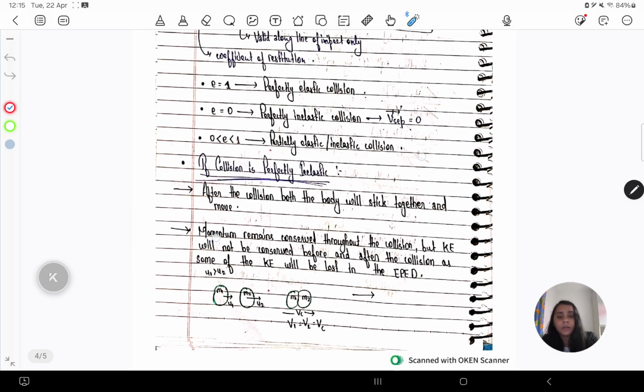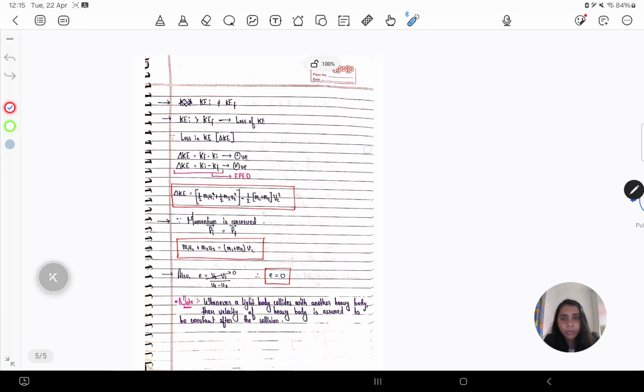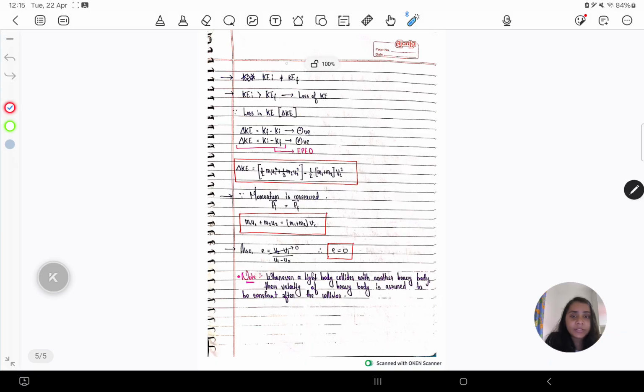Now, moving on. The initial kinetic energy is not equal to the final kinetic energy, that is, the conservation of kinetic energy does not apply here. If initial kinetic energy is greater than final kinetic energy, then there is a loss in kinetic energy, and we'll have the change in kinetic energy as positive.